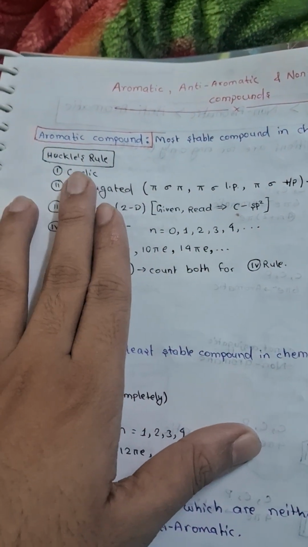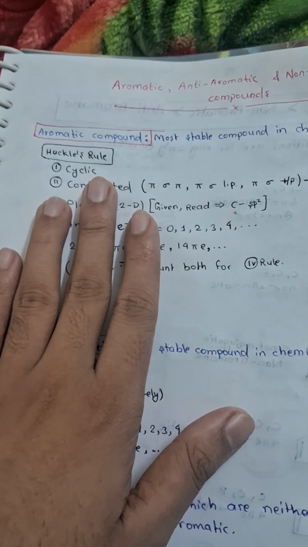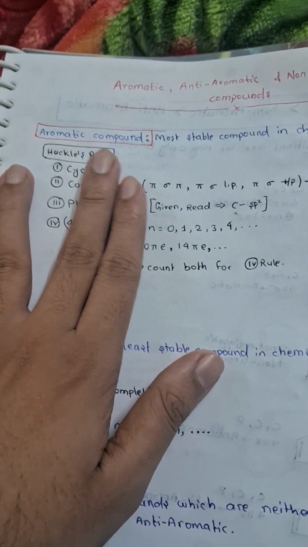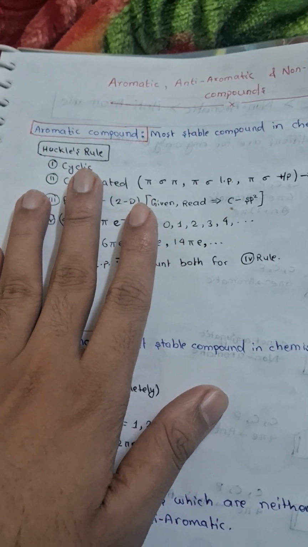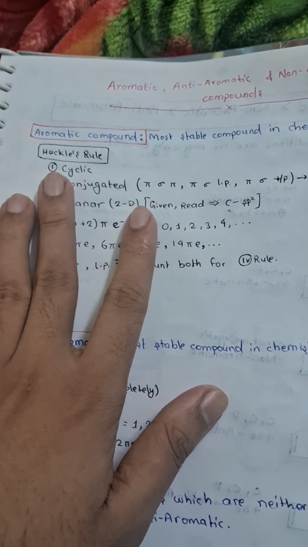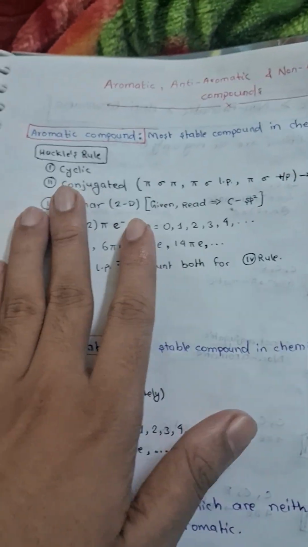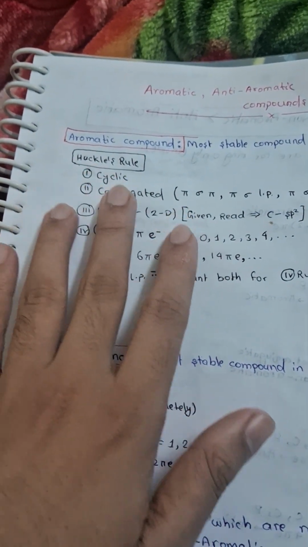Huckel's rule says that for a compound to be aromatic, it must be cyclic. So cyclic compounds can be aromatic, but non-cyclic compounds are called non-aromatic compounds. First you will check whether the compound is cyclic or not.